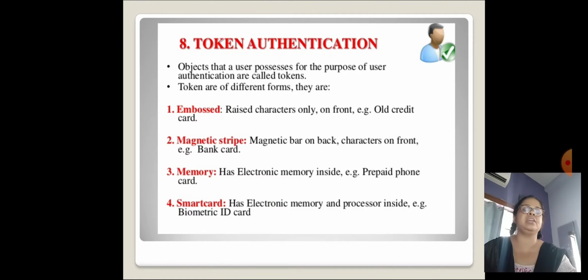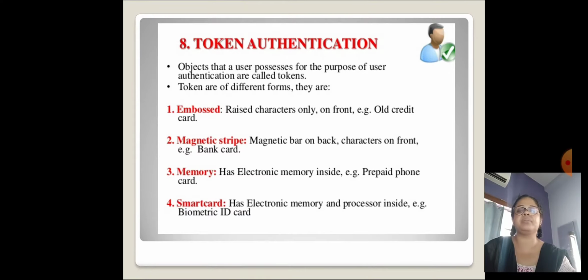Token authentication. Objects that a user possesses for the purpose of user authentication are called tokens. Tokens are of different forms. Embossed: raised characters only on front, for example an old credit card.